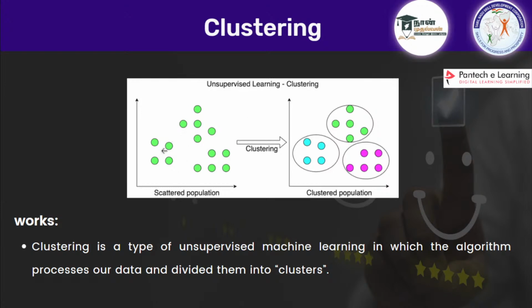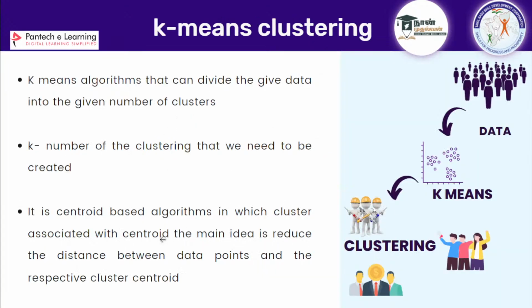If I mention k as 3, here there will be a centroid, here there will be a centroid, and here there will be a centroid. Once it places the centroids, this point is nearer to which centroid? This one, this one, or this one? This one is near, so it belongs to this group, this category. And this point is nearer to this centroid, so it is going to belong to this group. So based on the centroid, it is creating the groups.